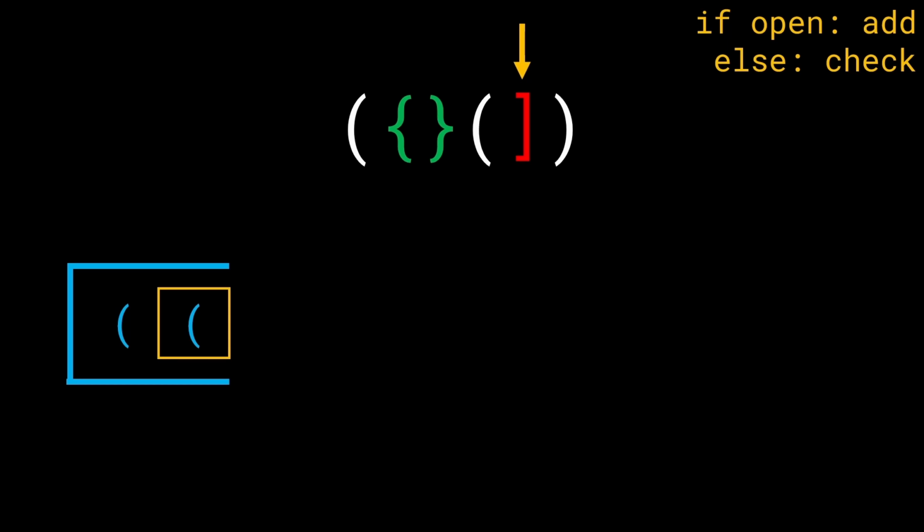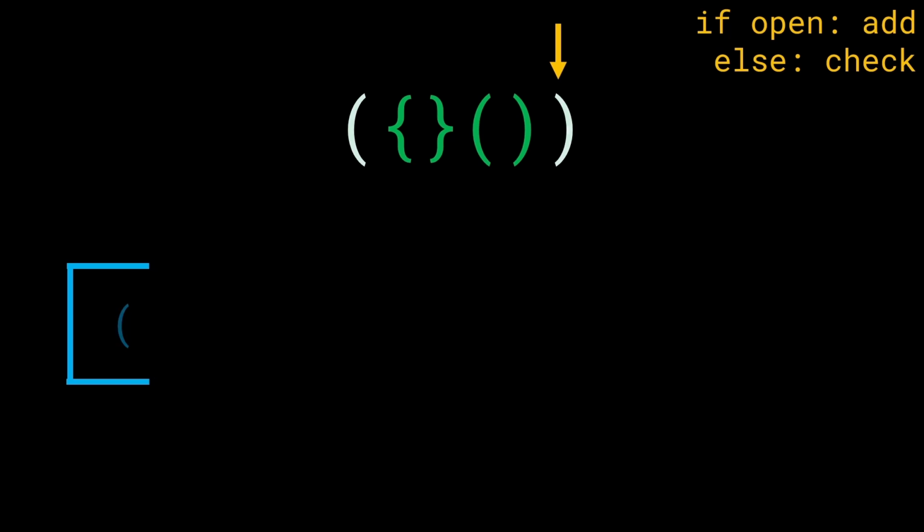Now, just another example is what happens if we had a closing round bracket? What would happen in this case? We would be able to match it with the top of the stack. So we can say that this closing round bracket will be able to match with the stack top. Both of them resolve each other, and we can move forward with our lives. Again, this is a closing round bracket. We'll check the top of the stack. Is it an appropriate opening bracket? Yes, it is. So let's go ahead and close that, and we're done.